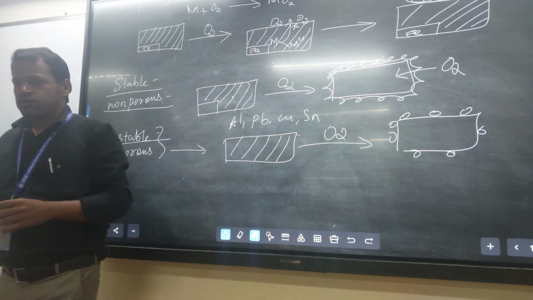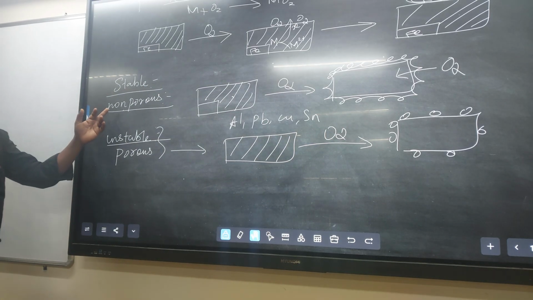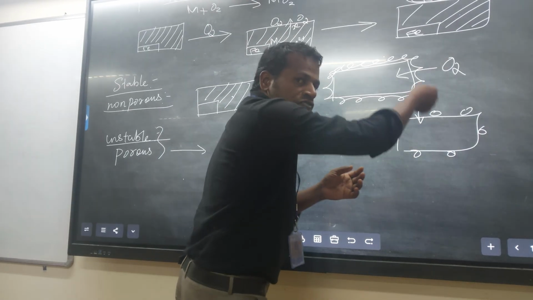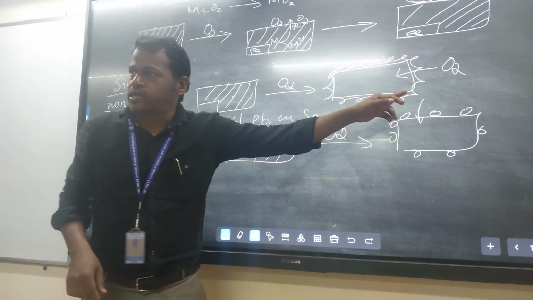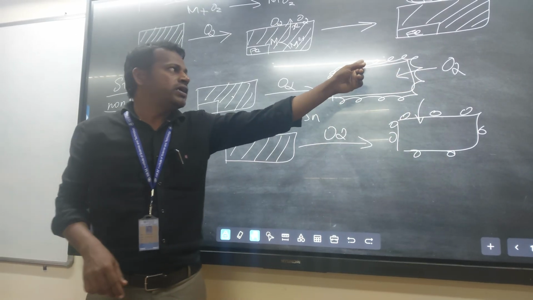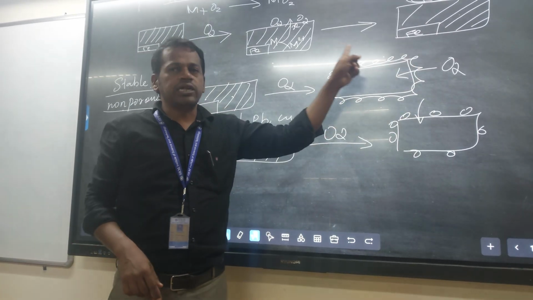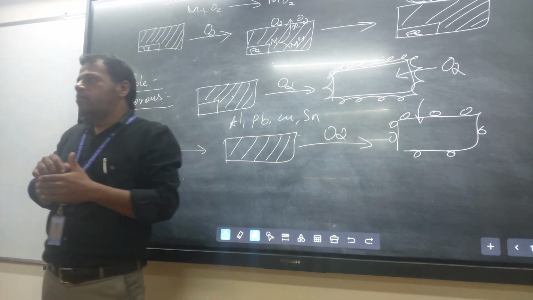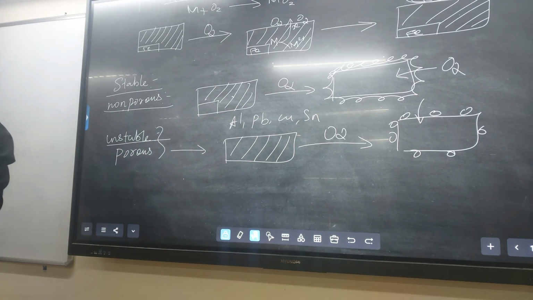So why does the non-porous layer not come out? With a porous layer, a fresh surface is there. It allows the environmental oxygen to contact the fresh metal surface to form a metal oxide. But here it covers the metal surface fully. It won't allow the environmental oxygen to contact the metal surface. That is a non-porous layer.